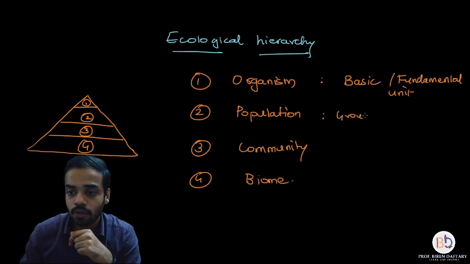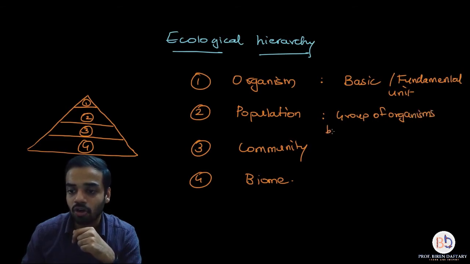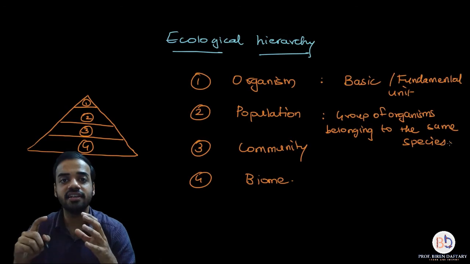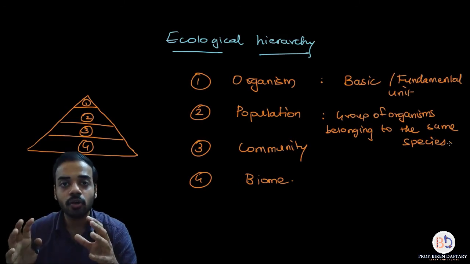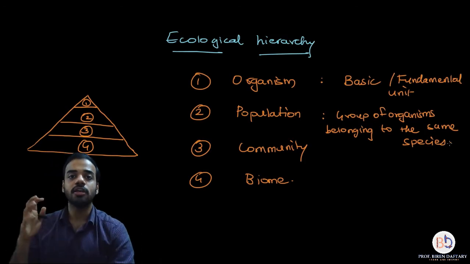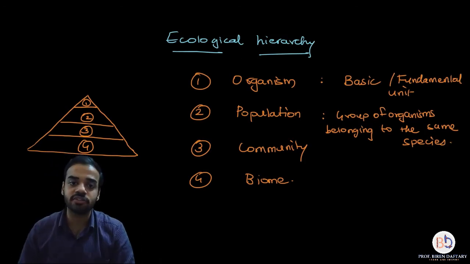Group of organisms belonging to the same species. Is this clear? Are you getting my point? Okay, so a population is basically all the organisms belonging to the same species which are living together.